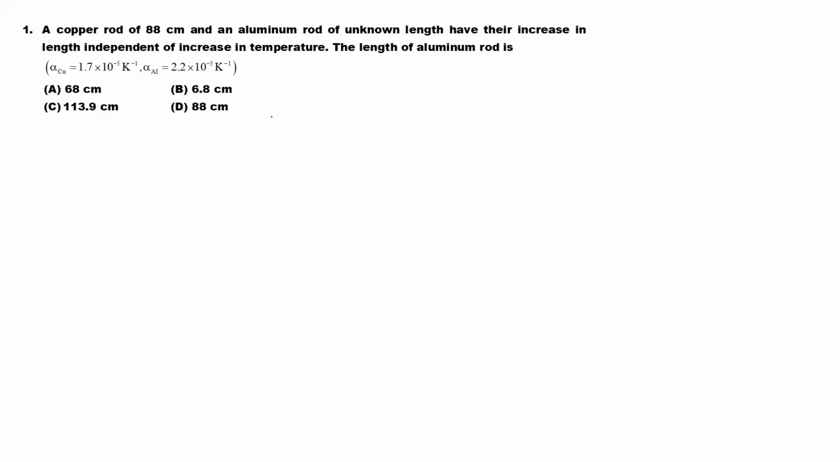Students, a copper rod of 88 centimeter and an aluminum rod of unknown length have their increase in length independent of increase in temperature. The length of the aluminum rod is how much? Coefficient of expansion of copper is given. Aluminum is also given. So the copper rod is 88 centimeter and the aluminum rod length is unknown. Have their increase in length independent of increase in temperature. The length of the aluminum rod that we have to find.